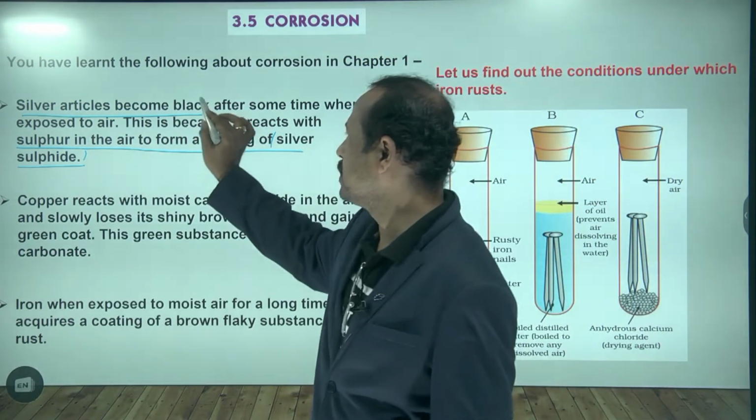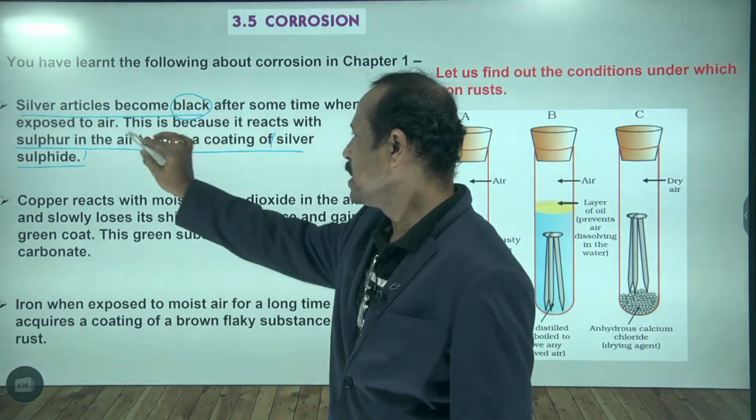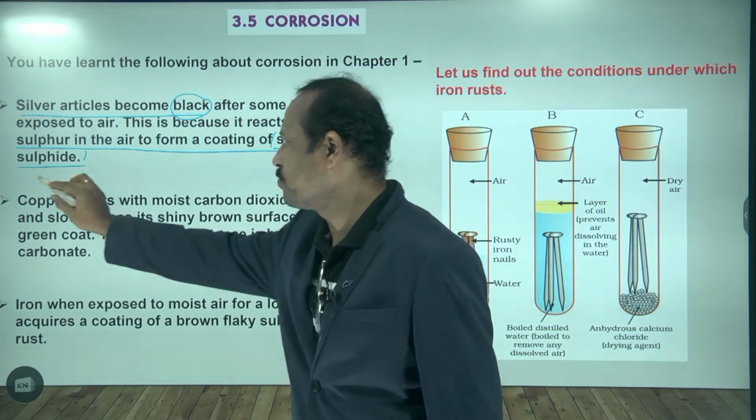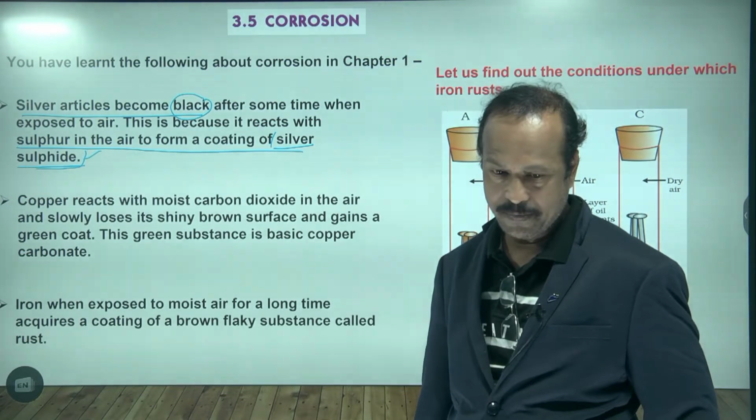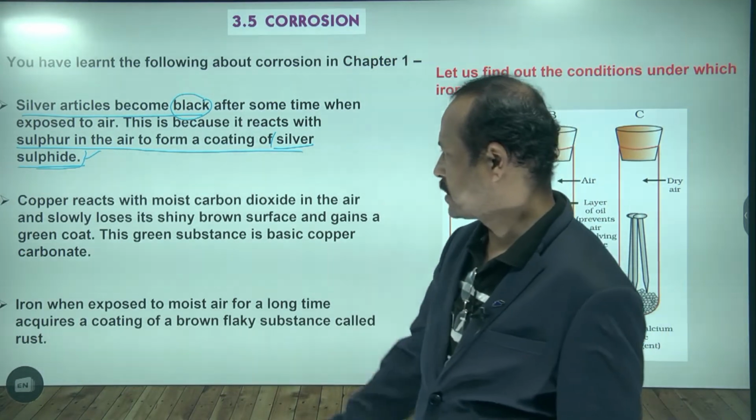So silver articles become black. This is most important. The black substance is due to what? The silver sulfide. Silver sulfide. Right? Next.